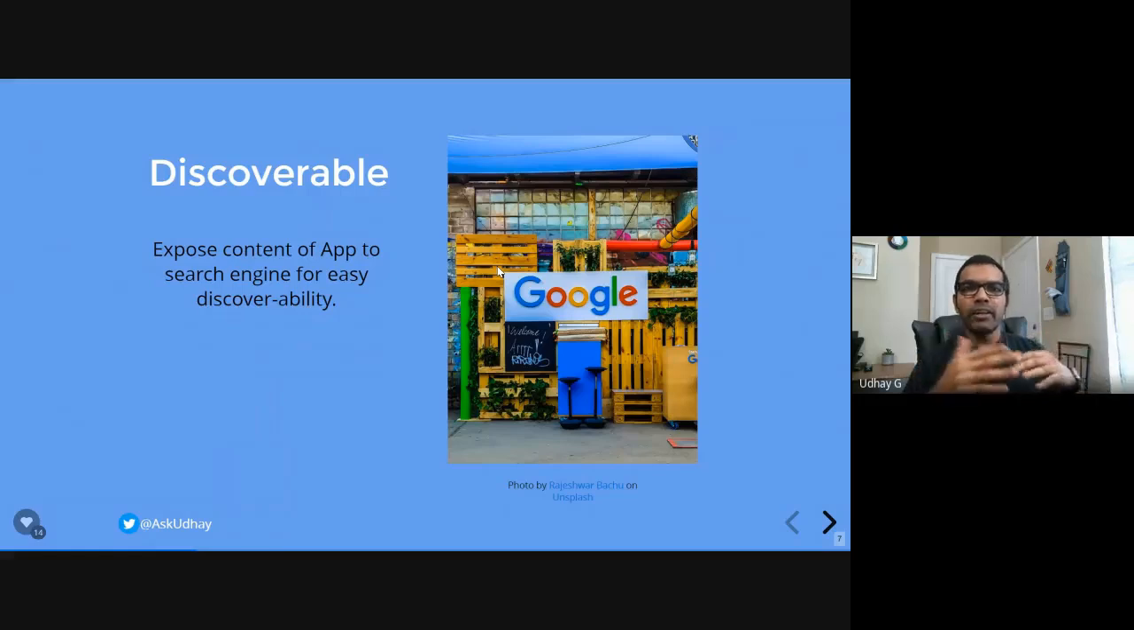So PWA is open to search engines. Whatever content you have within your PWA app is going to be indexed by search engines, right? You can stop that as well, based on the robots.txt that we add in web applications, just to let search engines know not to index the web app. So you can do that as well. But if you still want search engines to index your page, you can just allow that.